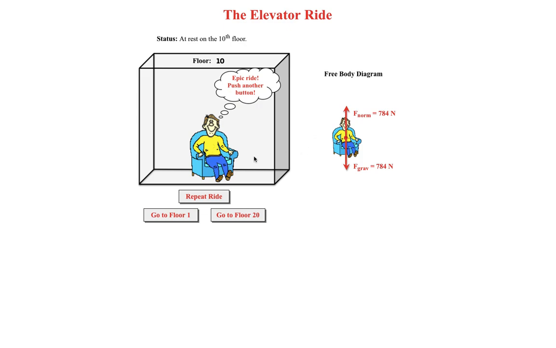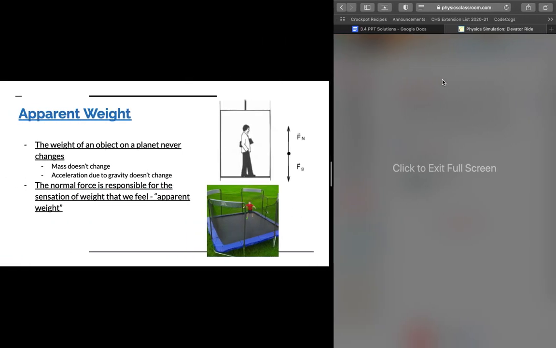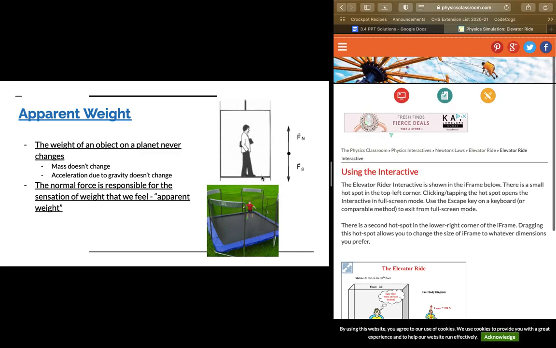Again, that goes back to the idea of losing or gaining contact with the surface, which causes them to feel more pressure from the surface and feel like they've gained weight. When our person is in midair, there's no normal force acting upon them, so they're not going to feel that sensation of weight.